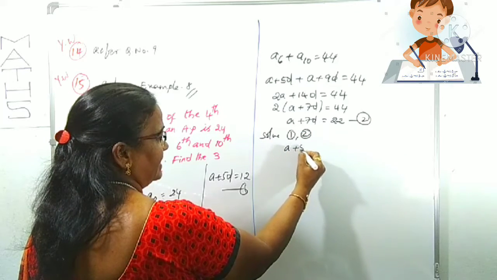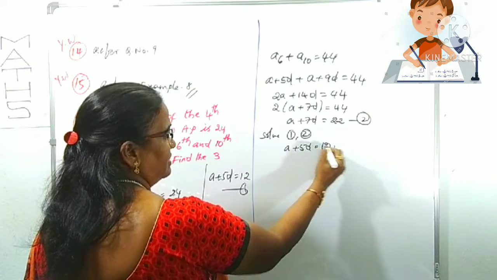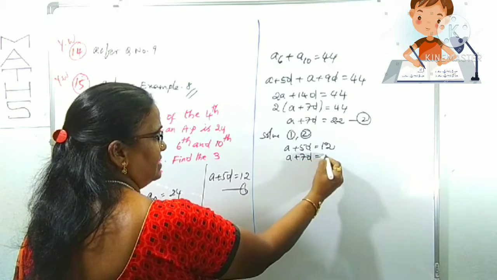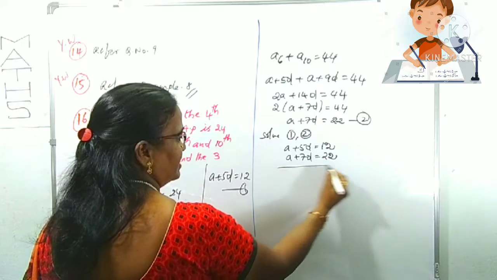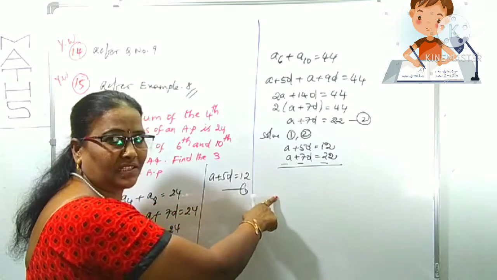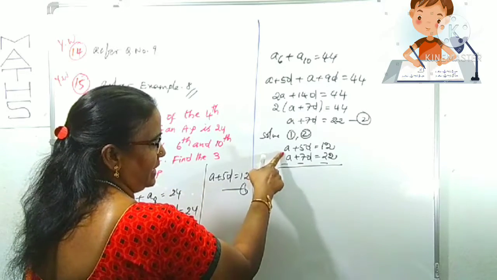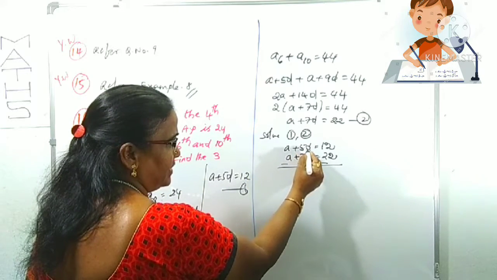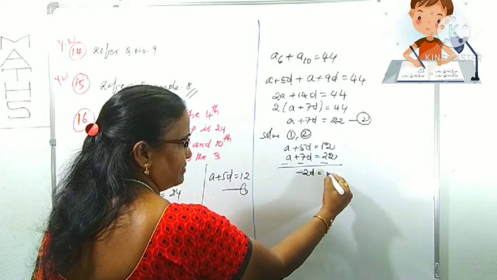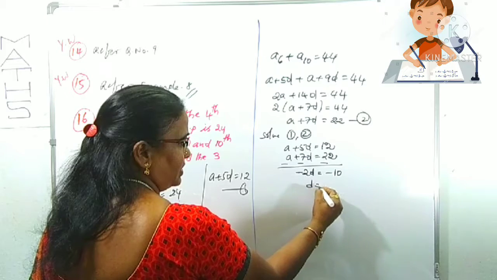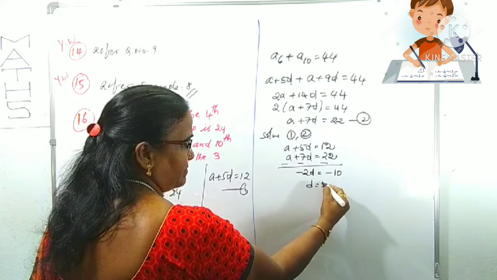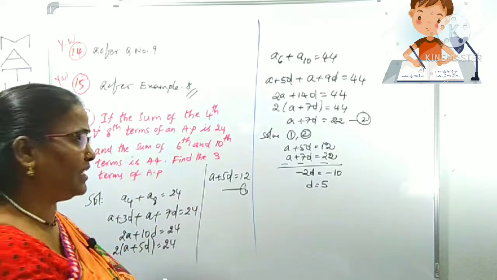A plus 5D is 12, from the first equation. A plus 7D is 22, from the second equation. Solve means we can take the subtraction. Minus, minus, minus. By the subtraction, the signs will be changed below. A minus A cancels. 5D minus 7D is minus 2D. 12 minus 22 is minus 10. Clearly minus minus gets cancelled. In 10, 2 is cancelled 5 times. We got the D value 5.